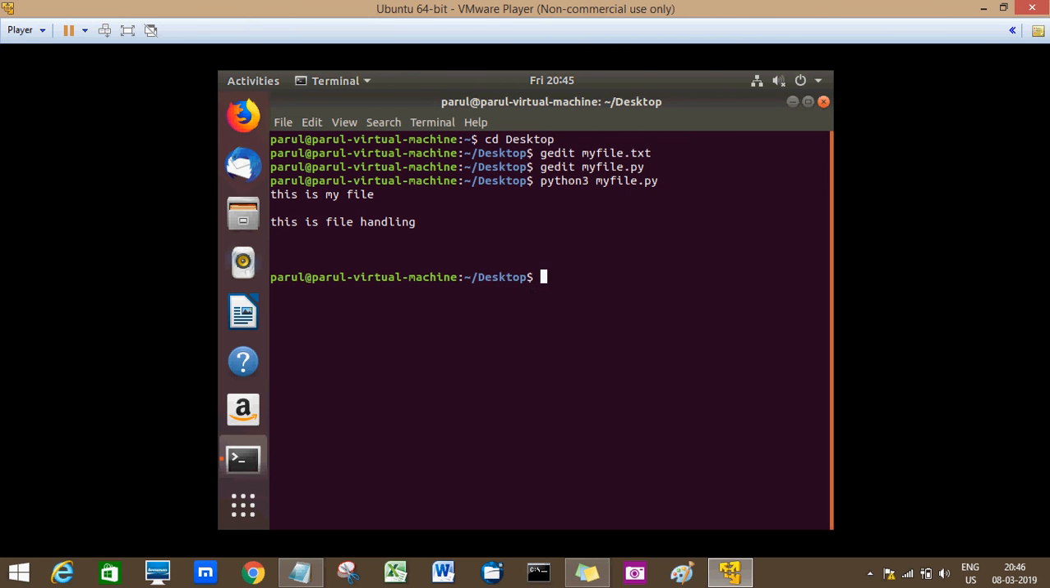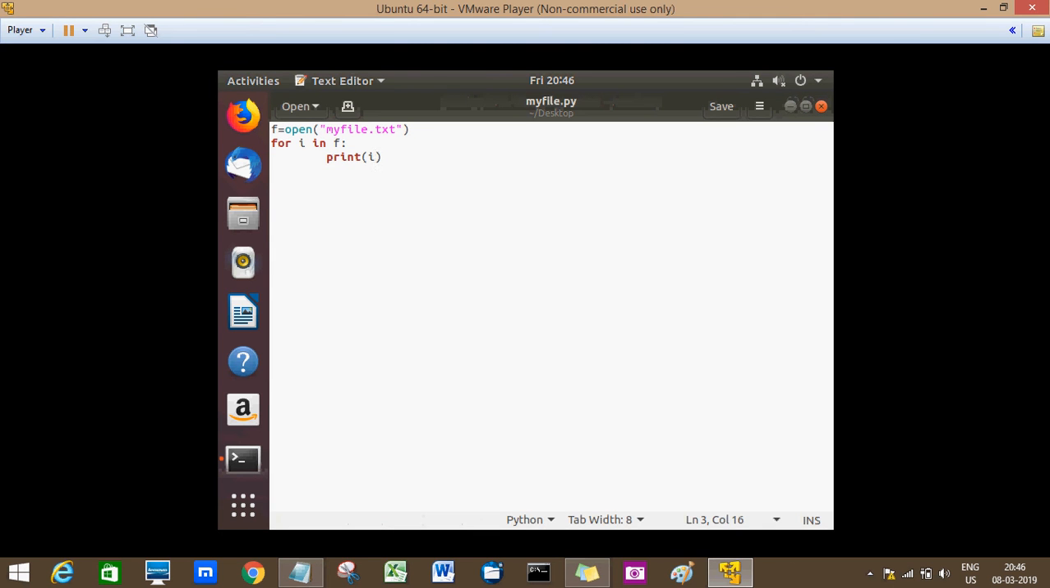And I'll run it. As you can see, it shows the contents of the file with the white spaces also, because in your file after every statement there are white spaces. So it actually is not ignoring those spaces. I'll tell you how you can ignore it. So, ignore all the white spaces. I'll just use the strip function.